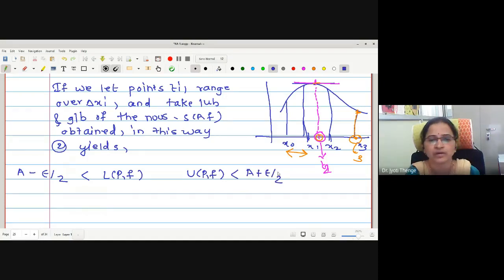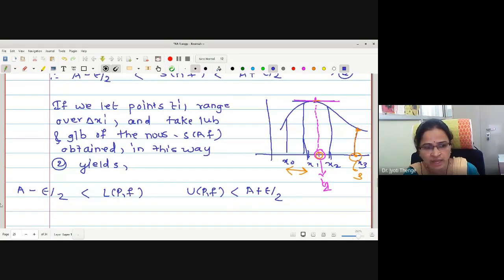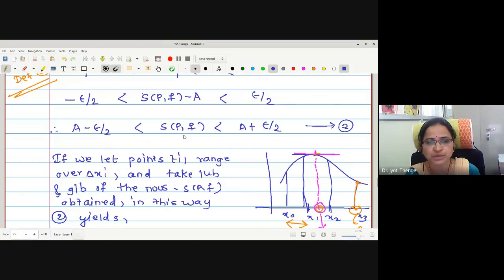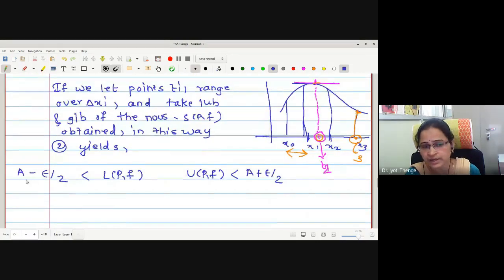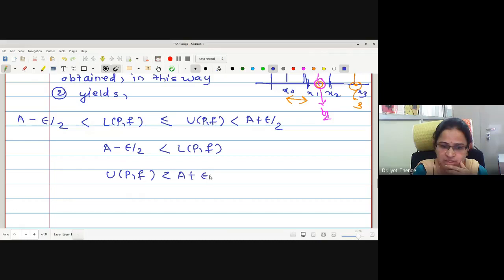Whenever SPF creates UPF or LPF, it lies between A minus epsilon by 2 and A plus epsilon by 2. And we know the obvious relation between these two sums is less equal. Therefore, what we have proved? A minus epsilon by 2 is less than LPF and UPF is less than A plus epsilon by 2.